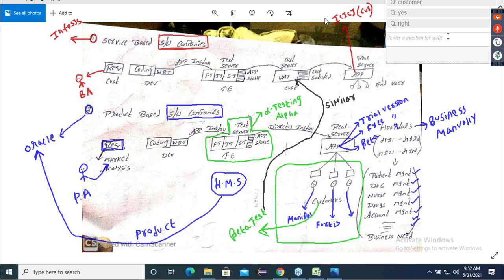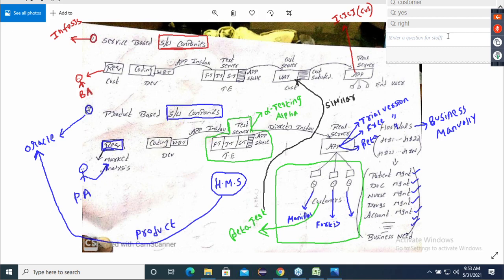Okay, guys. Done. Everyone copied. Almost 10-12 minutes you have taken. As I said, they'll only ask you what is the difference between alpha and beta testing. Product-based software company is the owner of an application. Obviously, yes, that is what I've told you, Shubham. HMS is a product of Oracle. All right, guys.